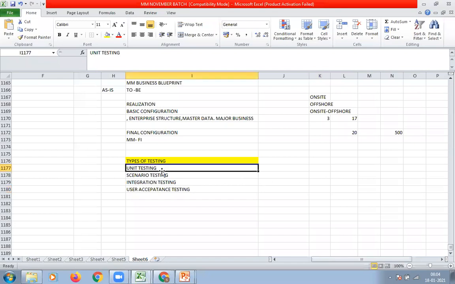First one, write down unit testing. Unit testing: testing of a unit piece of functionality or a single transaction code is known as unit testing.